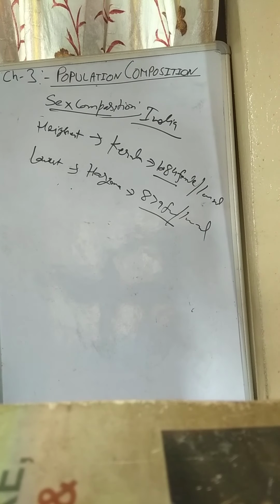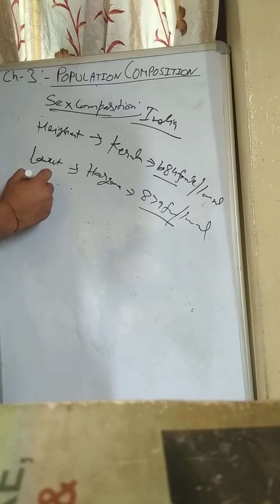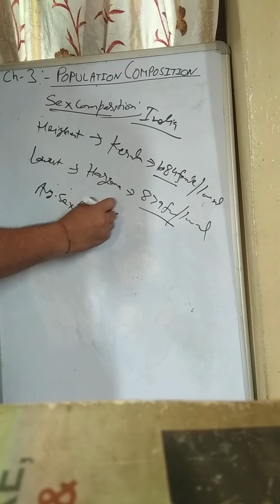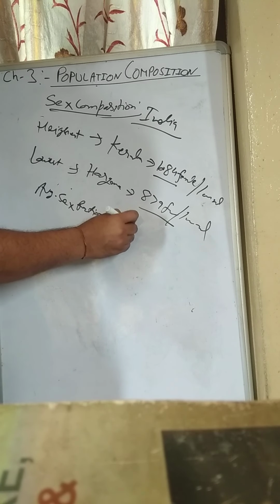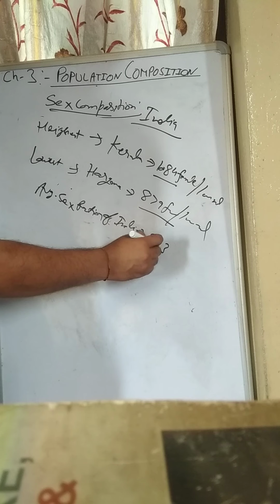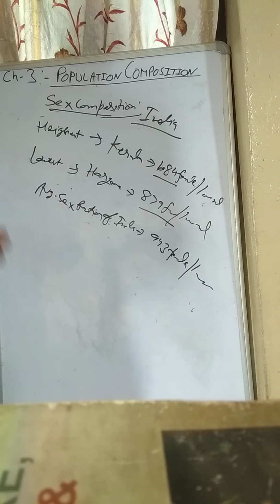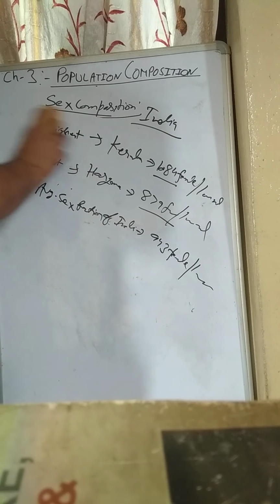On average, the sex ratio of India is 943 females per 1000 males.